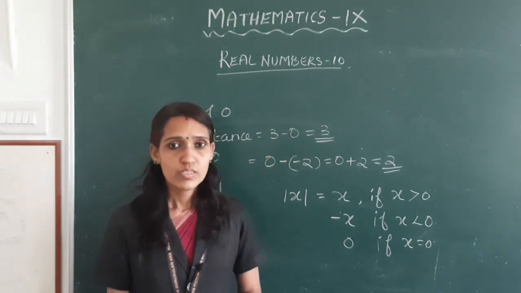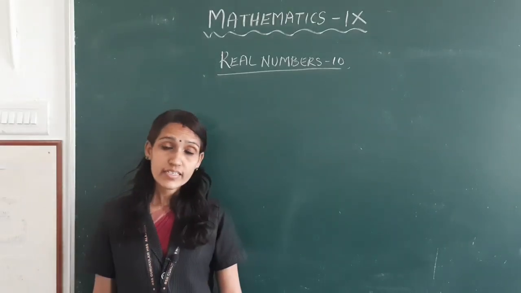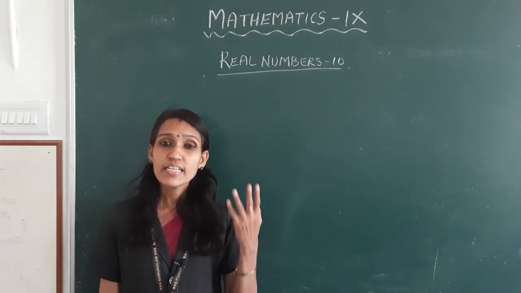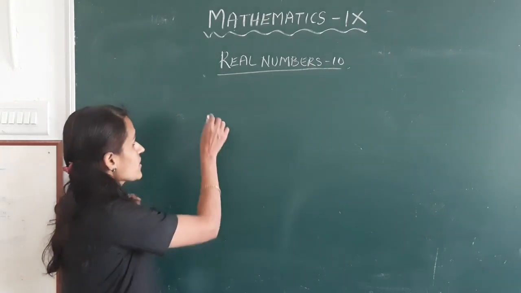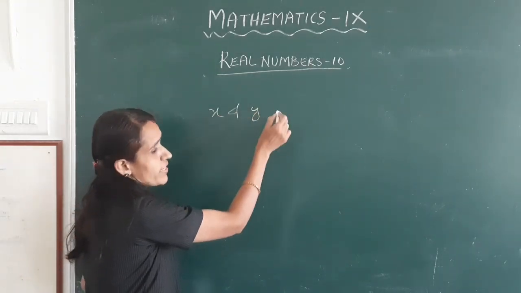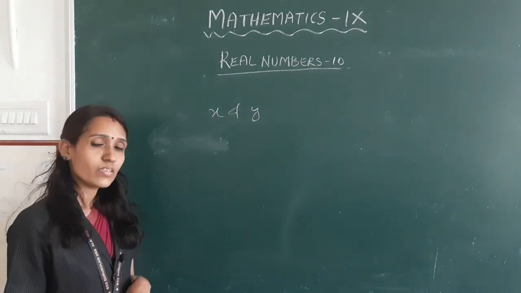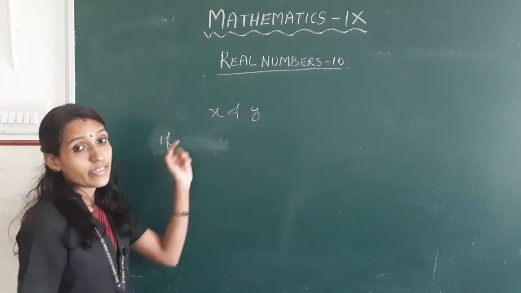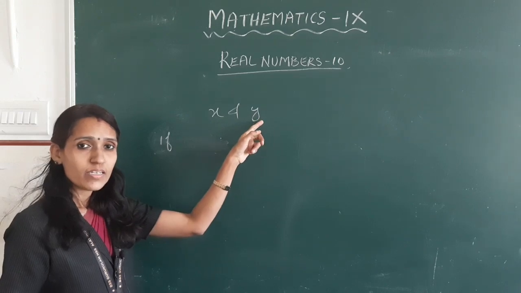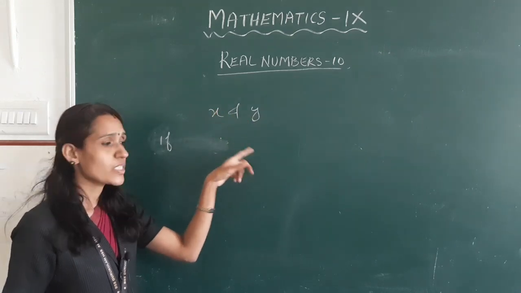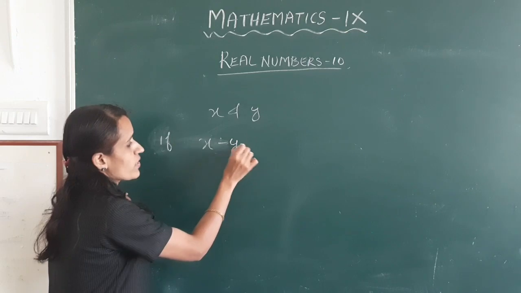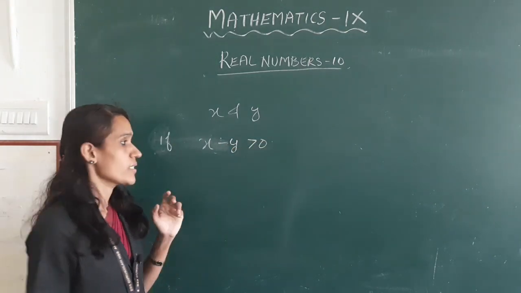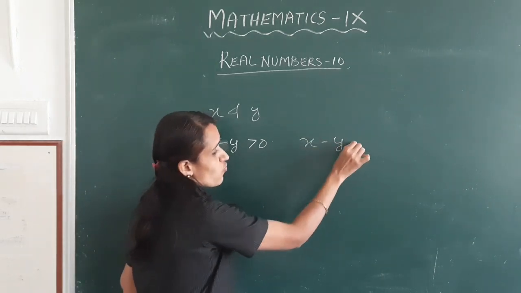what is mod 0? Next, let's see how we can write the distance between any two points x and y on a number line. If x minus y is greater than 0, the distance is x minus y.